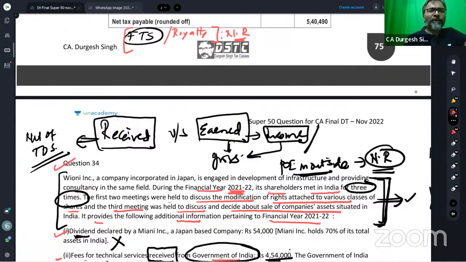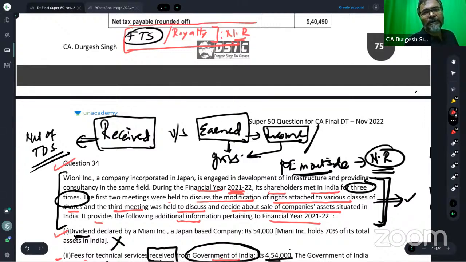If you have to assess the FTS or royalty income for a non-resident, then you have to check whether the NR has got a PE in India. That is what needs to be looked upon: a PE in India, and the services are delivered through this PE.